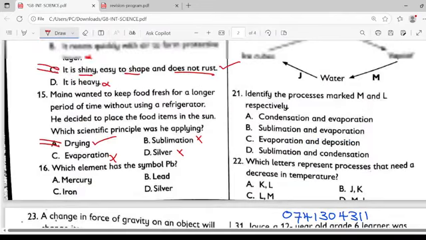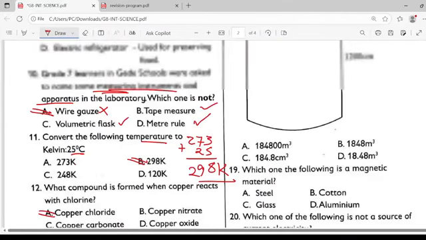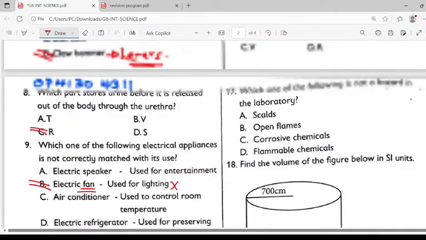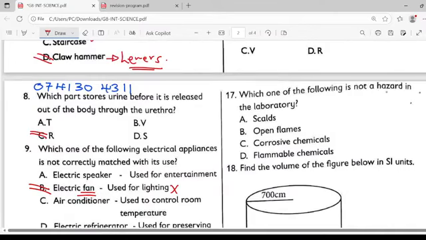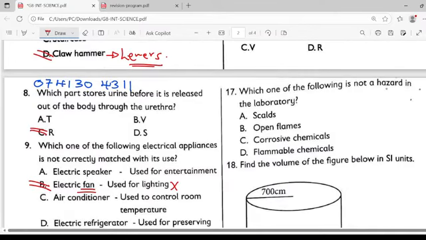Okay, let's have a look at the next question, question 17. Which one of the following is not a hazard in the lab? A hazard in the lab. Which one of the following is not a hazard in the lab, ladies and gentlemen? Choice D, flammable chemicals, true. Corrosive, yes. Open flames, yes. Skulls, no. So the odd one out here is A for apple.